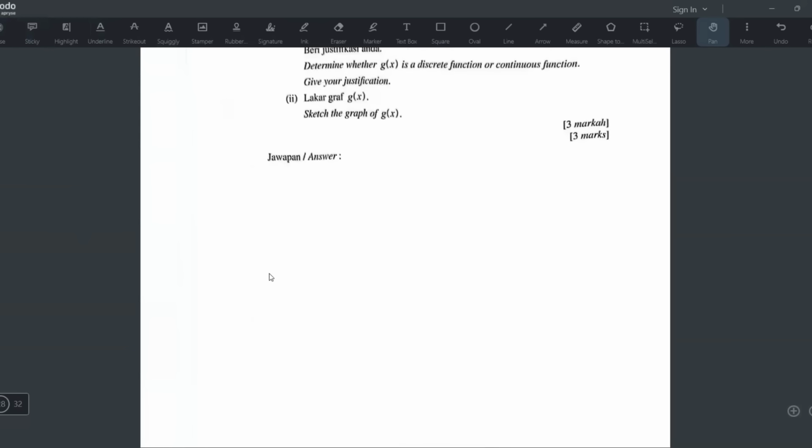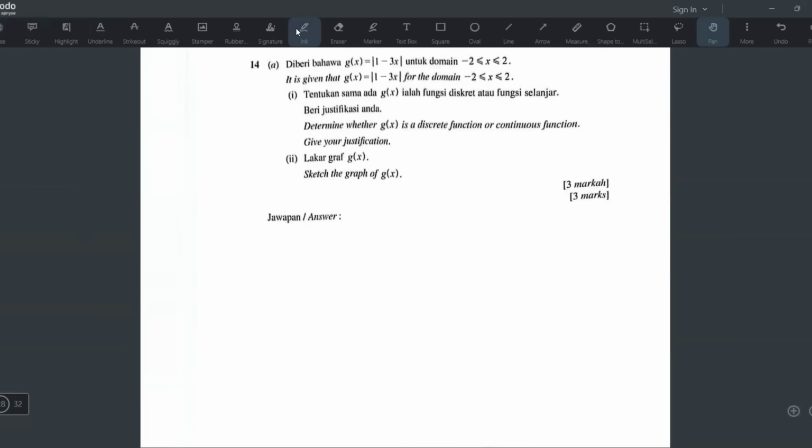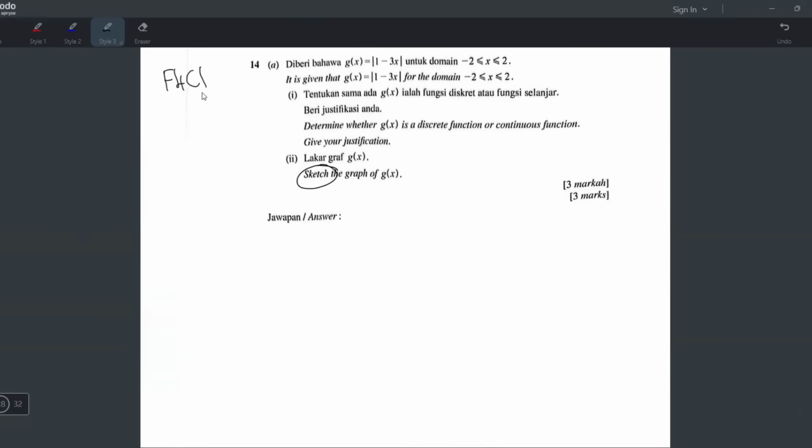Okay, 14. Oh, another sketch question. This one also sketch, right? But this time it's not the quadratic. This one is from Form 4 Chapter 1. So for this, you don't have to find the turning point, because it's not a quadratic curve. It's a straight line, and it will be a V shape because there is modulus. Let's do A first.